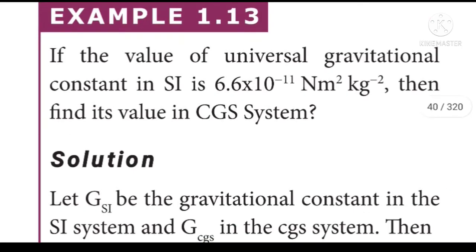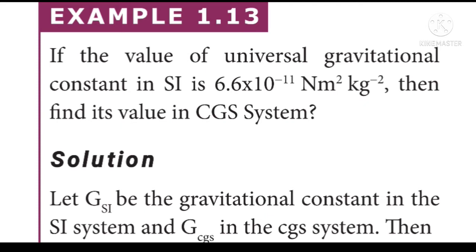See the next example 1.13. If the value of the universal gravitational constant in SI is 6.6 into 10 power minus 11 Newton meter squared kilogram power minus 2, then find its value in CGS system. In the previous case, we have converted the given value from the CGS system to SI system.